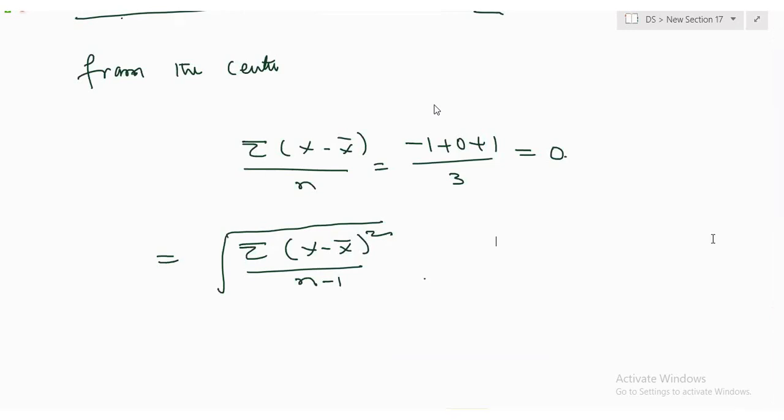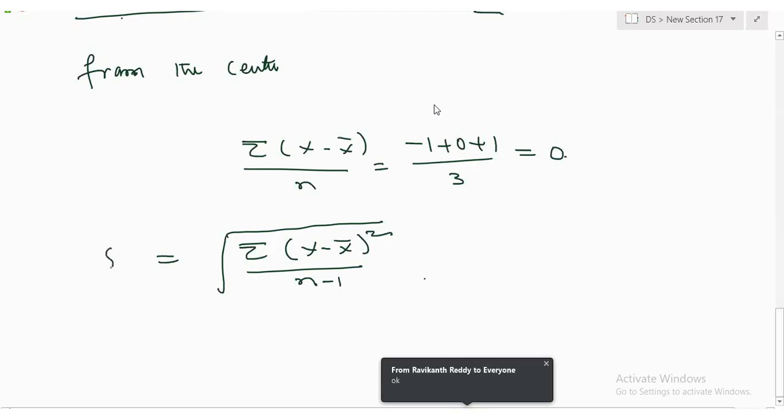Sir, can't we consider multiple constraints? Only one constraint on the data. What are the multiple constraints? On a given sample data set, there is only one constraint on the data. There are no other constraints. Okay, Ravi? That is sigma x minus x bar equal to 0. Hope this is clear.